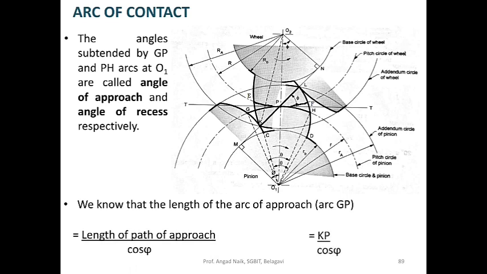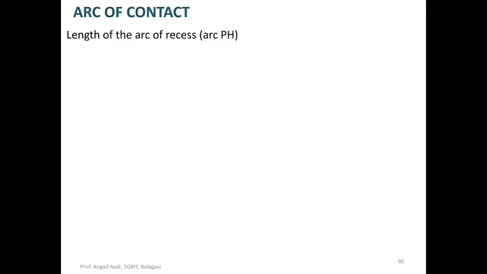So it becomes KP by cos phi. Similarly, let's take a look at the length of arc of recess, that is arc PH. The length of arc of recess PH is equal to length of path of recess divided by cos phi. From the figure it is obvious that path of recess is PL, so it is PL by cos phi.